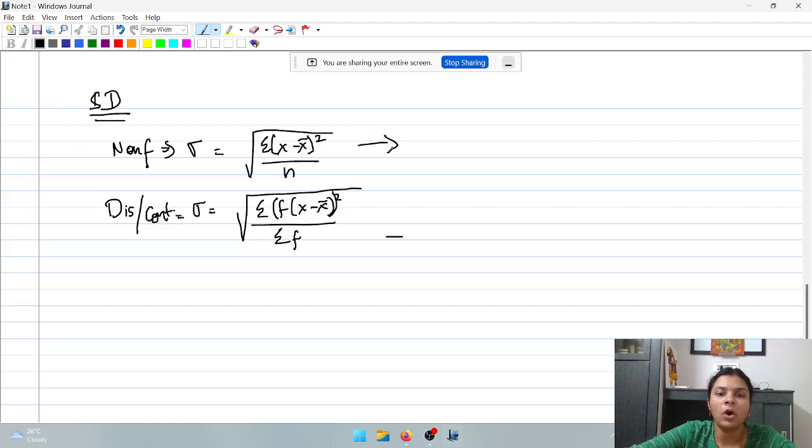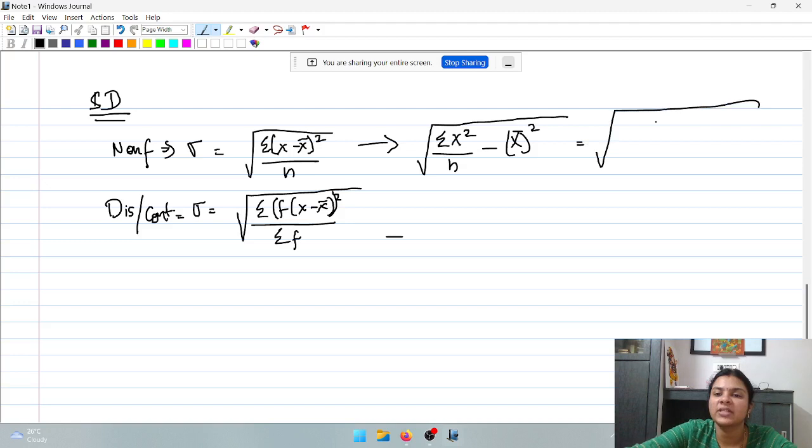Now there is an alternate formula for this, and that is very important. Remember the alternate formula: sigma is equal to root of sigma x square by n minus x bar the whole square, which can be written as root of sigma x square by n minus sigma x by n the whole square.